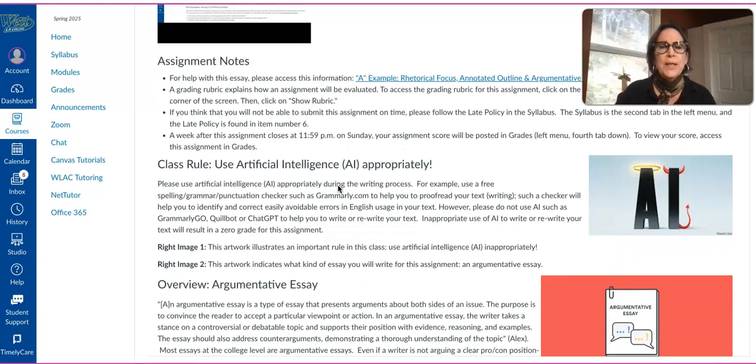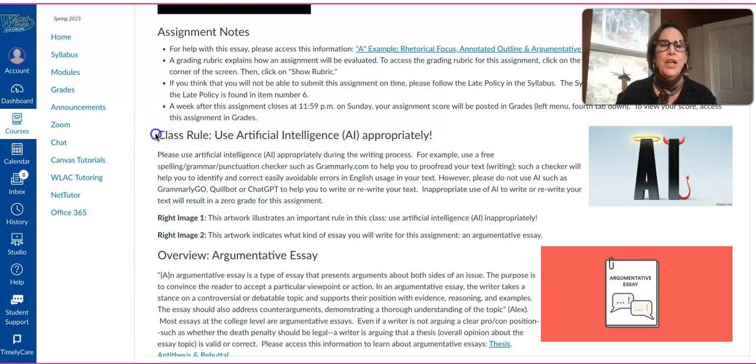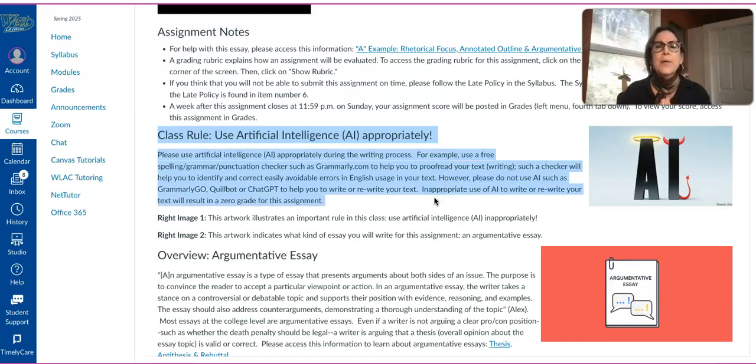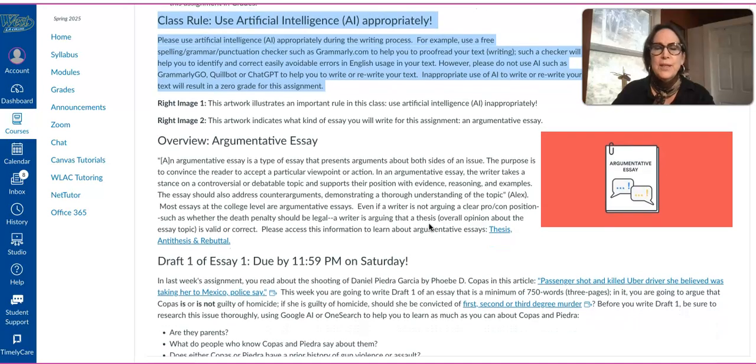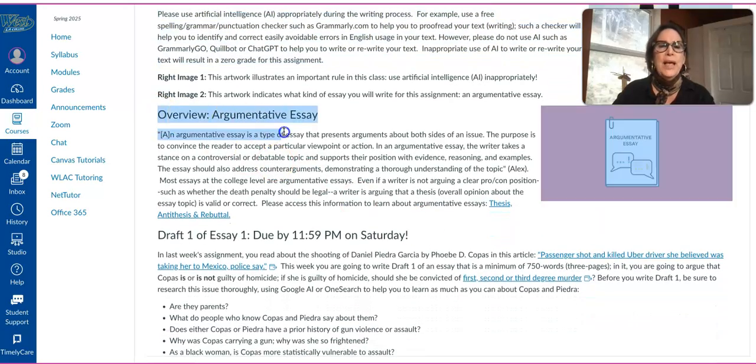All right, scrolling down, what else do we have? We have our class rule: use artificial intelligence, AI, appropriately. You know all about this from our AI quiz, but if you need to review this rule, please do so. Using AI appropriately is so important in a writing class. All right, scrolling down, what else do we have? We have an overview of the argumentative essay right here, and we have helpful information in a link about the thesis, the antithesis, and the rebuttal. Those are the 3 key parts of the argumentative essay.